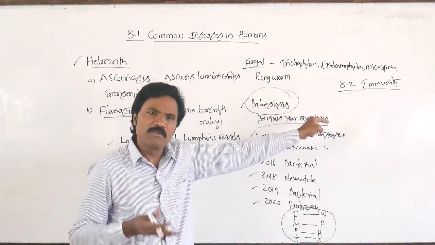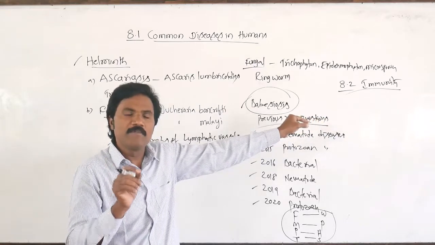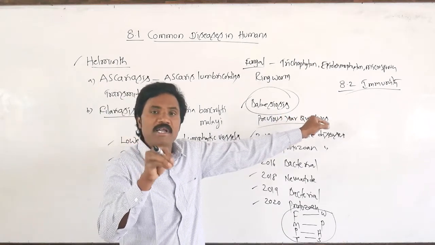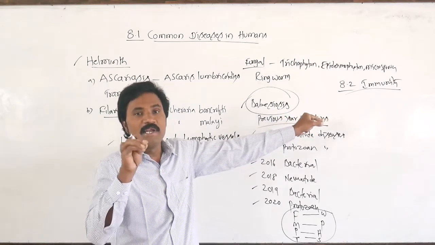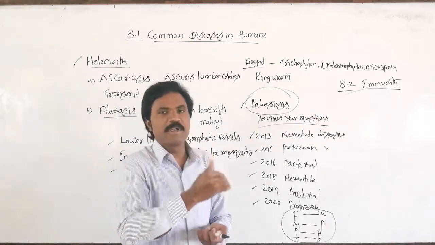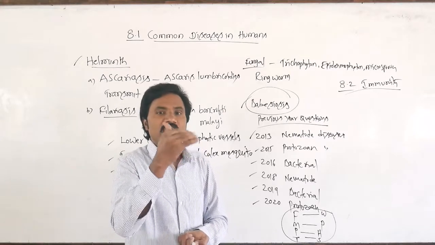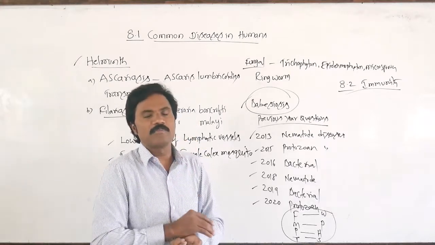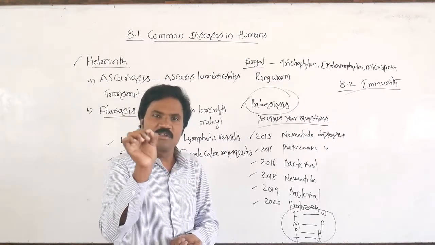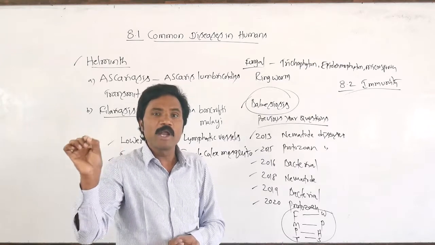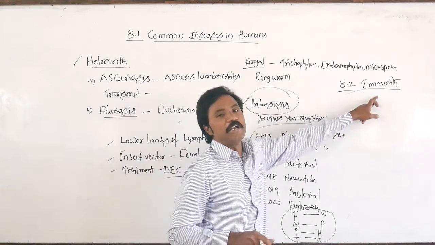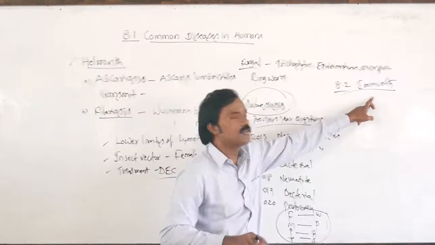What is the meaning of immunity? Immunity is the ability of a host to defend against disease causing organisms. The specific immune system provided against infection by disease causing organisms, the name of that immune system we call immunity. What is the name of that immune system? That we call immunity.